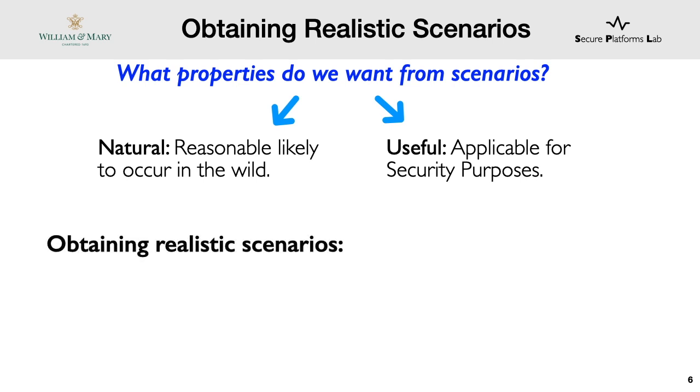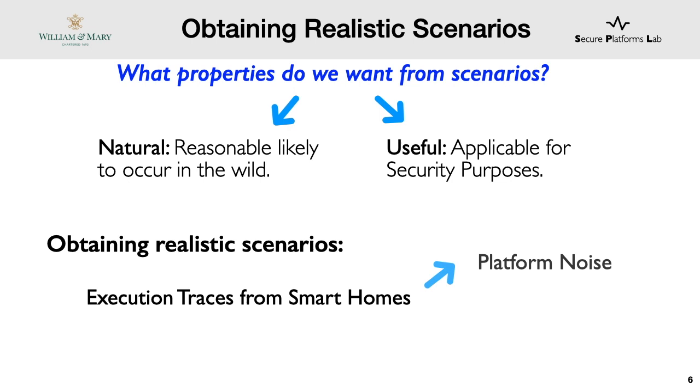Now, to obtain these scenarios, one naive approach could be collecting the execution traces of smart home usage. We tried doing this, but we noticed that traces contain noise associated with platform-specific intricacies, which made it difficult to focus on the semantics of automation. Another thing that we noticed is that getting traces from end users' homes is extremely privacy invasive because these traces are evidence of what is happening in the end user's home.